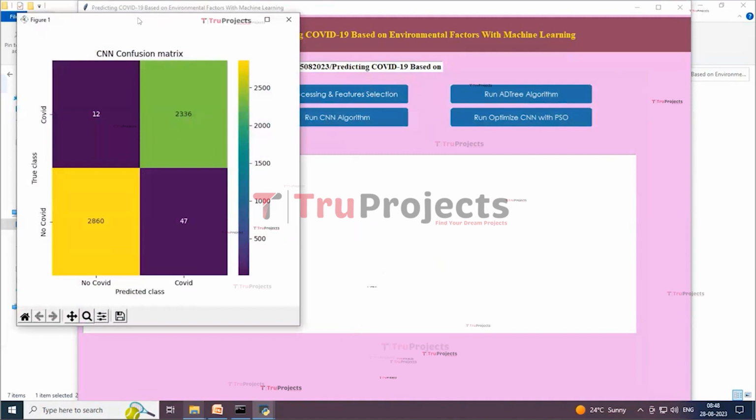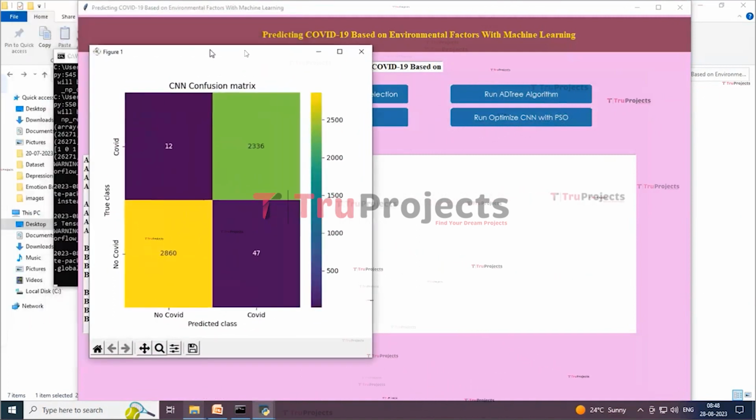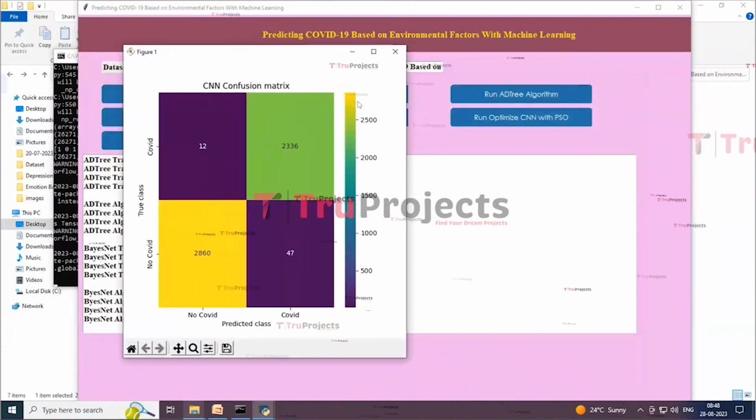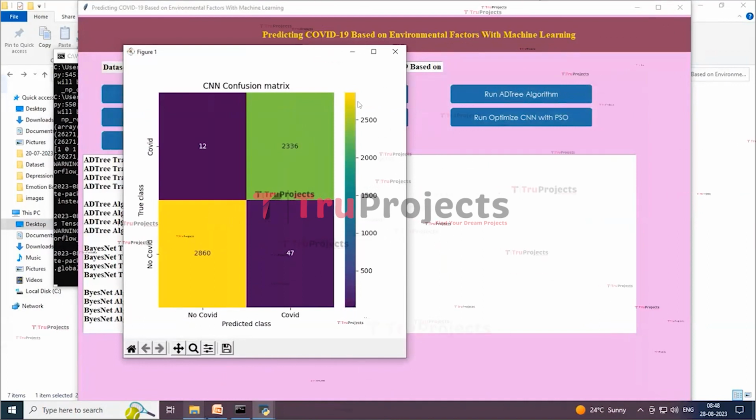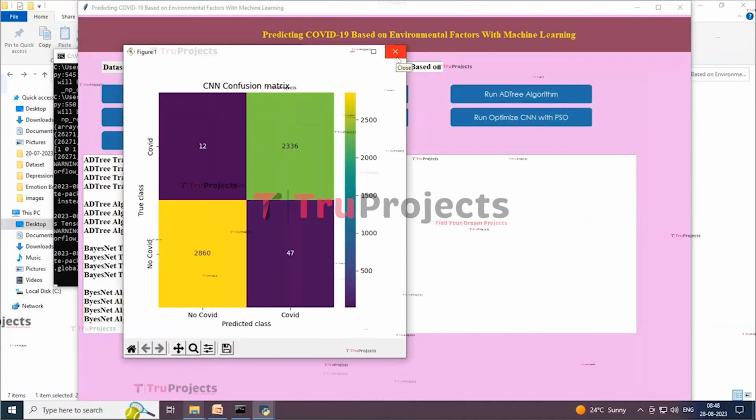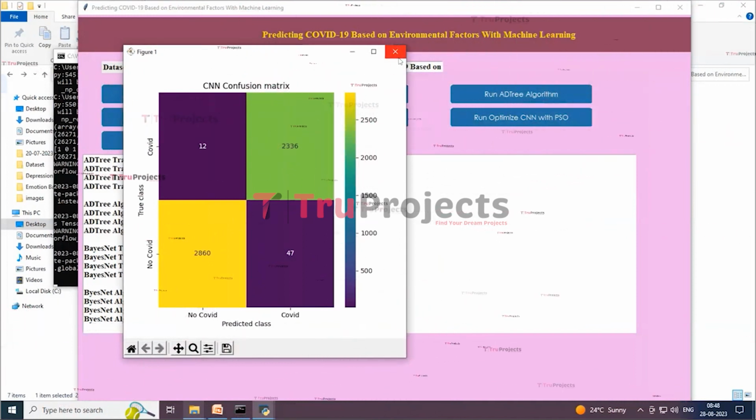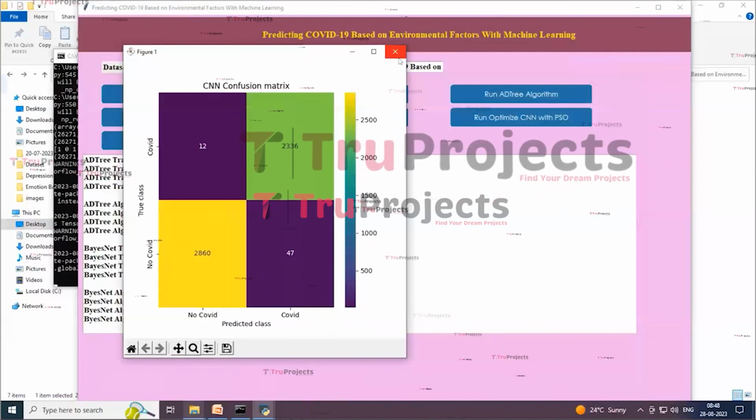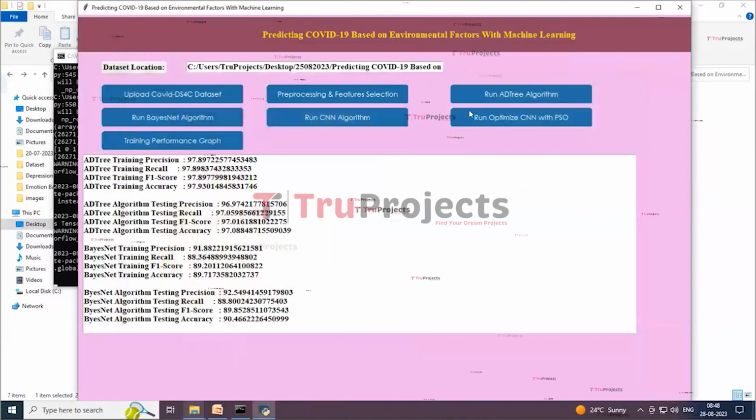So again here you can see in this graph that CNN we got 98.97% as training accuracy and 98.93 as testing accuracy. In confusion matrix graph we can see 2,947 are correctly predicted and only 8 records are wrongly predicted, and in comparison to all algorithms CNN has got better performance. So now closing this graph. Now click on training performance graph button to get the graph.